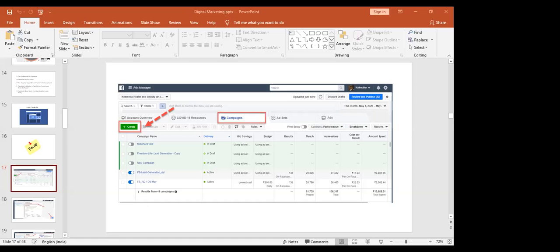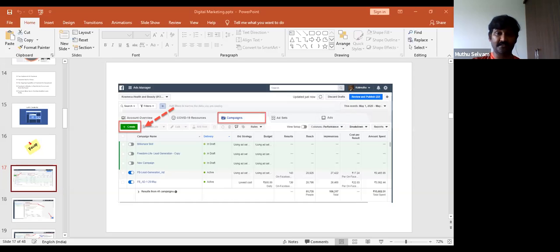I'm not able to see what you're telling, the leads you received. No, I'm talking about how many leads I have got. So I am showing my screen. 829 leads I got. In the same way, you also can generate leads for your business. Make an appropriate advertisement. That's it.